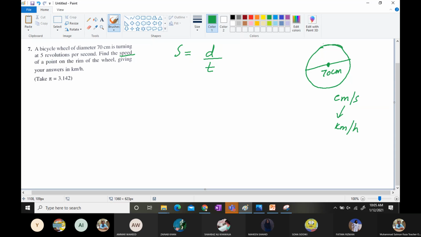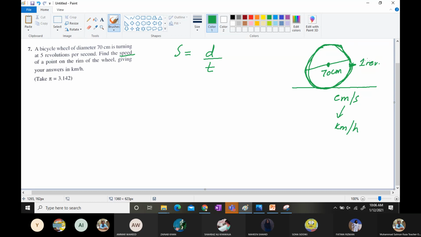Revolution is this part, that this part of the cycle, which is the wheel, it touches the earth. So when this particular part goes and touches the earth and comes back to its position, it is one revolution. And they are saying that it rotated 5 times in a second. In 1 second, it rotated 5 times.